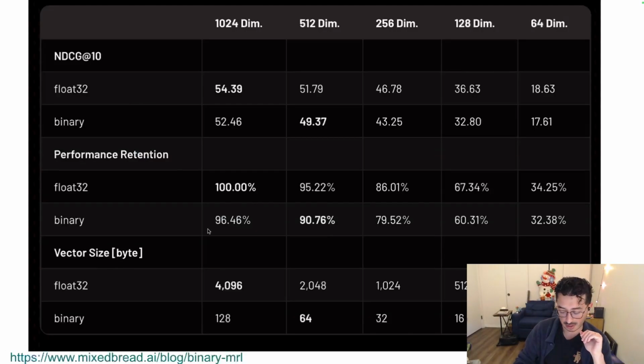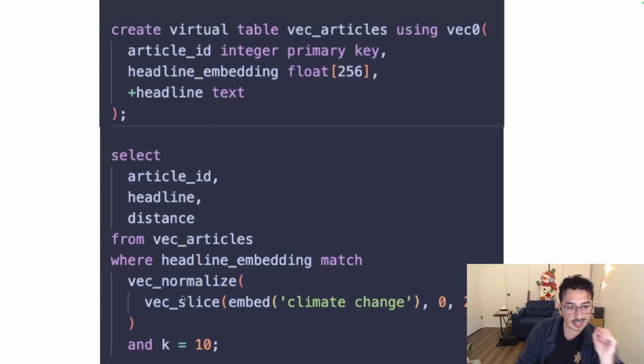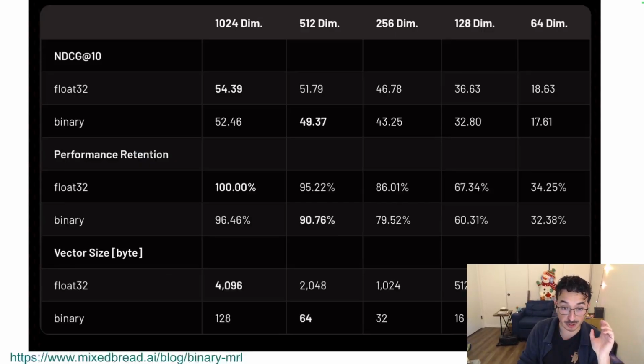For example, in this case, the Matryoshka transform happens down here in the where clause. We're taking embeddings of this query called climate change. We're taking the first 256 elements inside of here, and we're normalizing the vector using vec normalize. So it's just a few SQL statements you could use on Matryoshka embeddings to reduce the overall footprint of your vector index. That is another way that SQLite-vec supports compression.